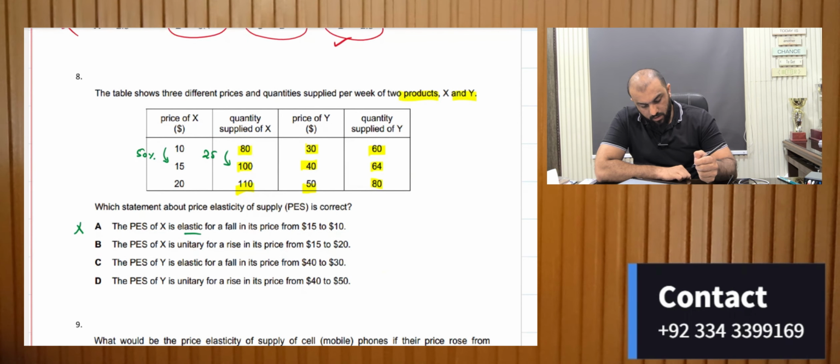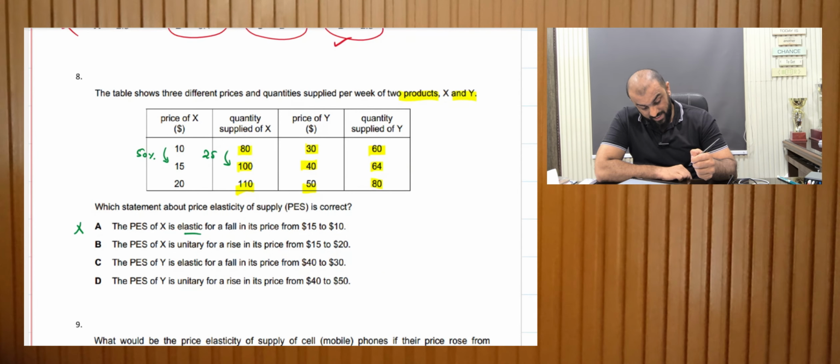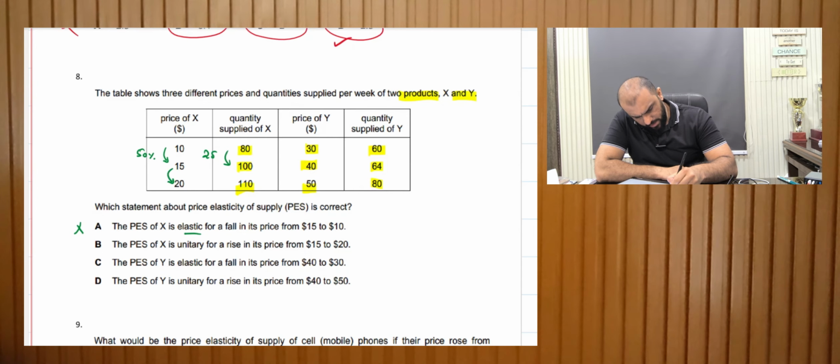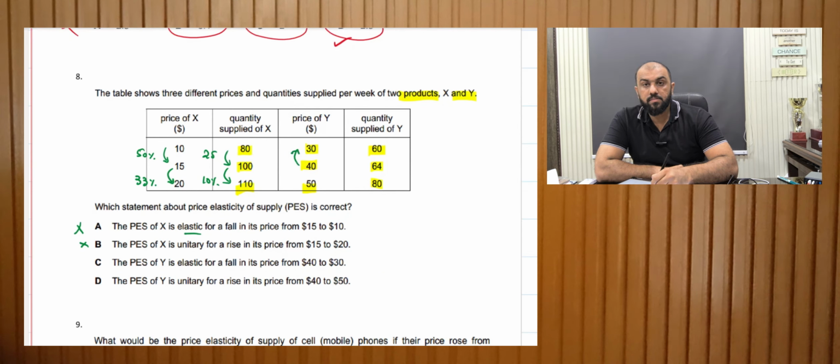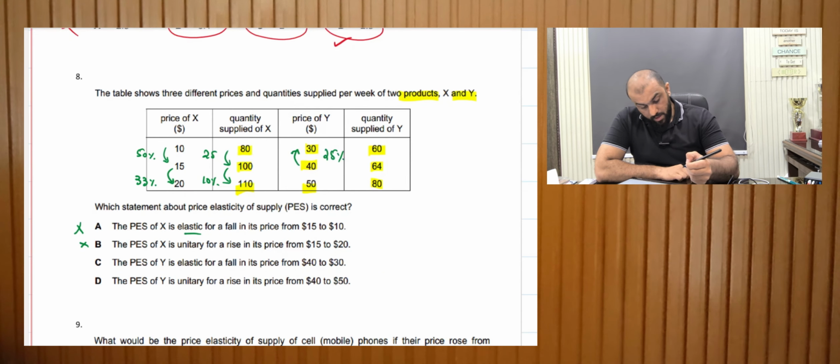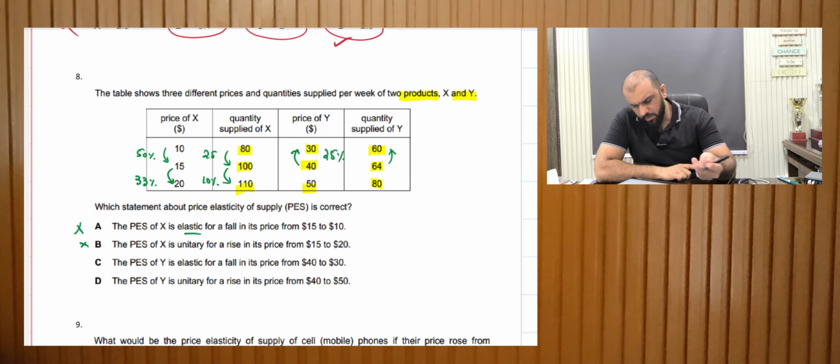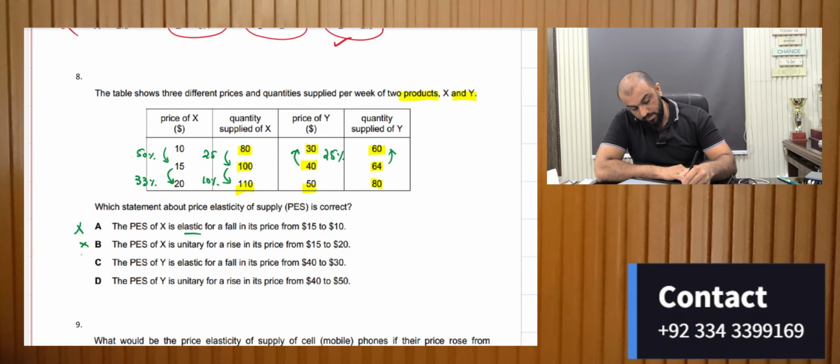The price elasticity PES of X is unitary for a rise in its price from 15 to 20. Okay, 15 to 20, this makes 33% and this makes only 10%. So it's not unitary. The PES of Y is elastic for a fall in its price from 40 to 30. So 40 to 30 means there is a percentage change in price of 25%, and the supply has changed only by a smaller proportion, just by 4. So even if we calculate, it will be inelastic, hence this cannot be the answer.